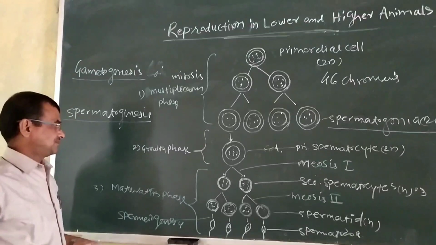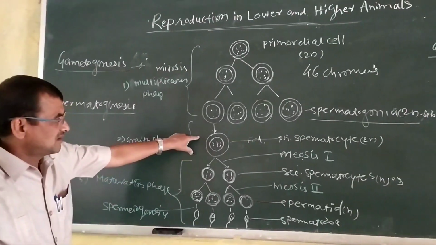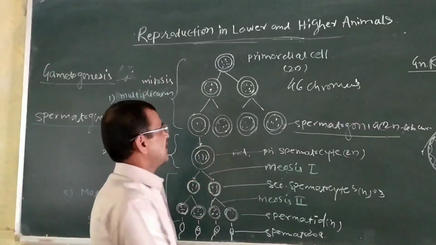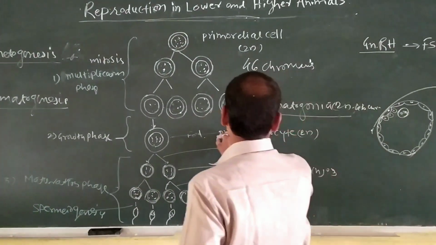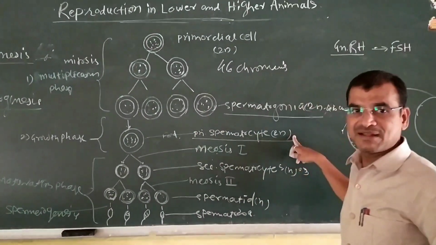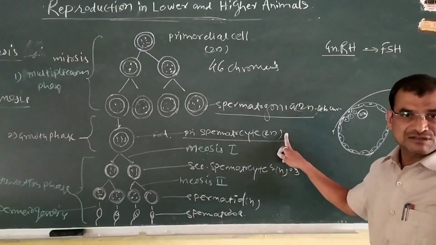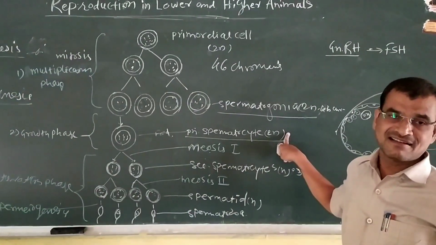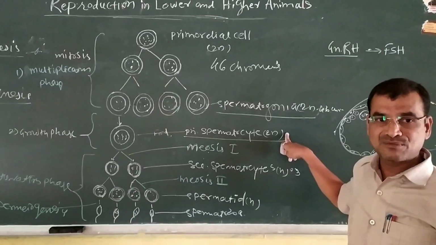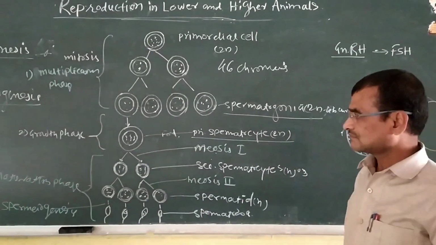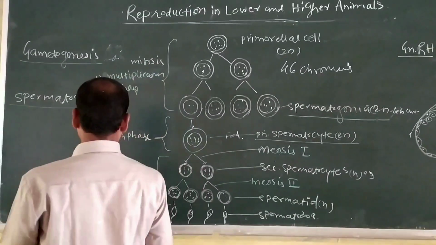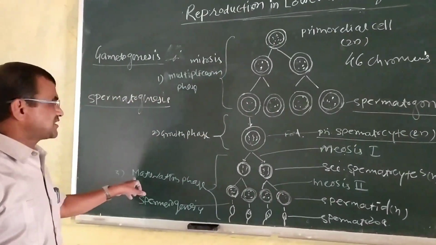After the growth, this spermatogonia is converted into the primary spermatocyte, and it is also diploid. That is, it contains the diploid set of chromosomes, that is 46 chromosomes. After the growth phase, the third phase is the maturation phase.